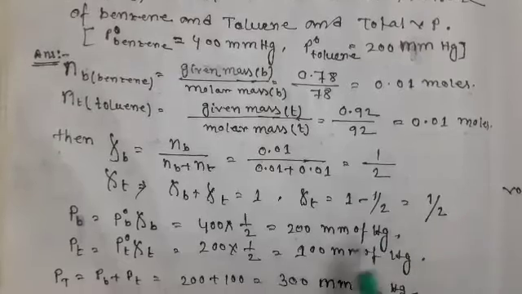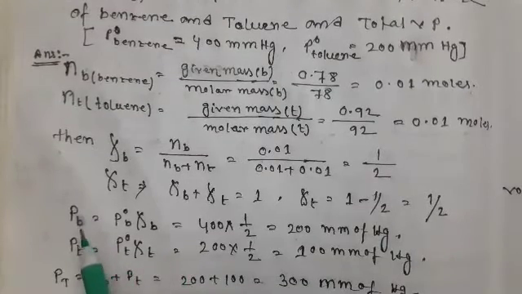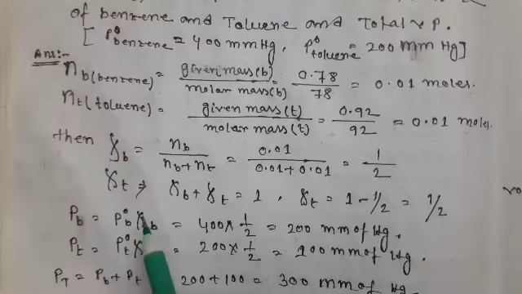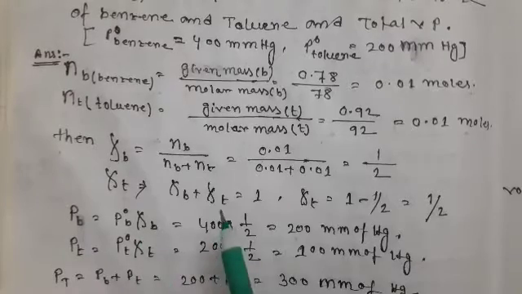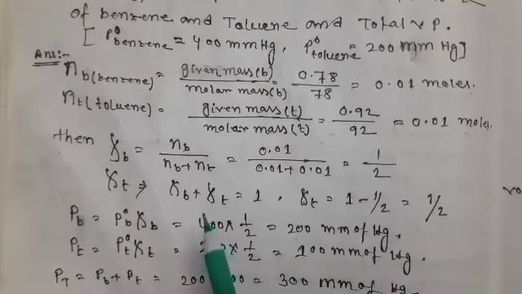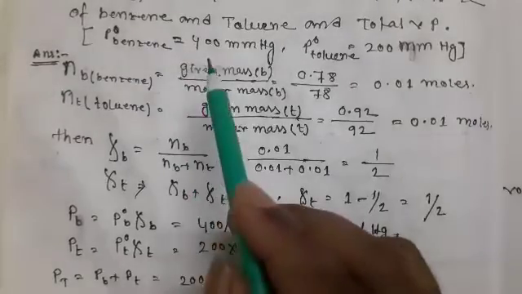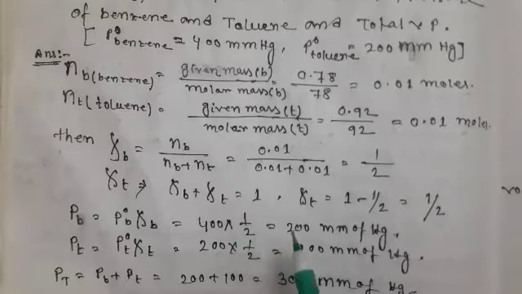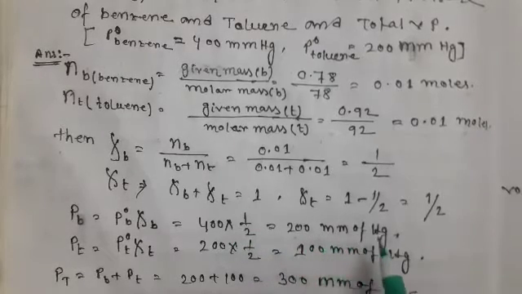Next, we know the formula: the partial vapor pressure of benzene is P naught B, that is the pure benzene vapor pressure, times the mole fraction of benzene, zeta B. The pure vapor pressure of benzene given in this question is 400 mmHg, and 400 mmHg into half, the answer will be 200 mmHg.